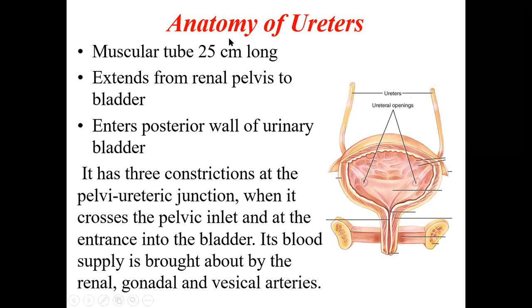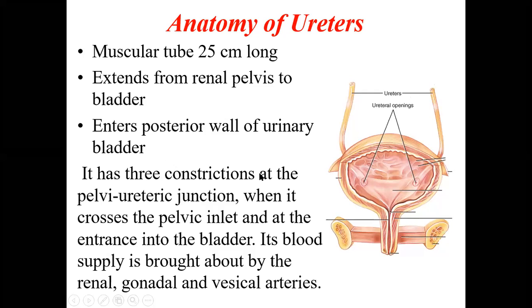So these are long muscular tubes, almost 25 centimeters long, extending from the renal pelvis of the kidney to the bladder. They are coming from the kidney to the bladder on either side and enter the posterior wall of the urinary bladder. If you see here, they go behind the bladder, and they open from behind, from the posterior wall.